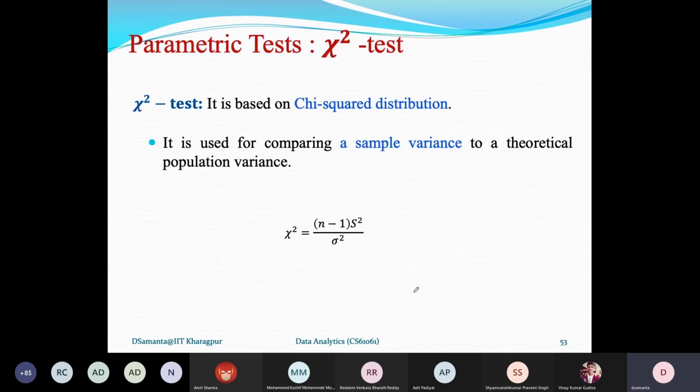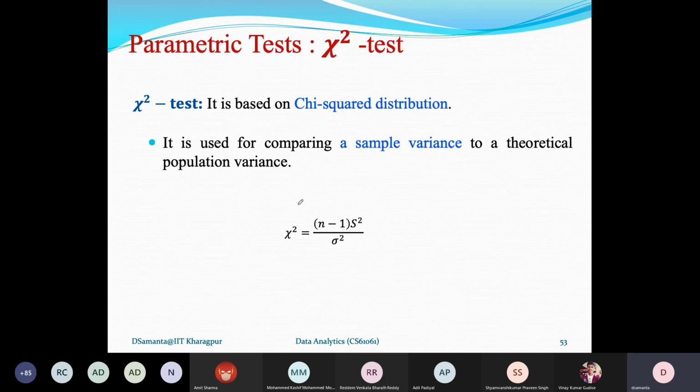Chi-square test is not to compare population mean or sample mean. It is only to compare the population variance. So from the sample data, you have to predict about population variance. If that is the case, then you can follow this chi-square test. And again, the population from where you collect samples should follow the normal distribution, that is obvious.